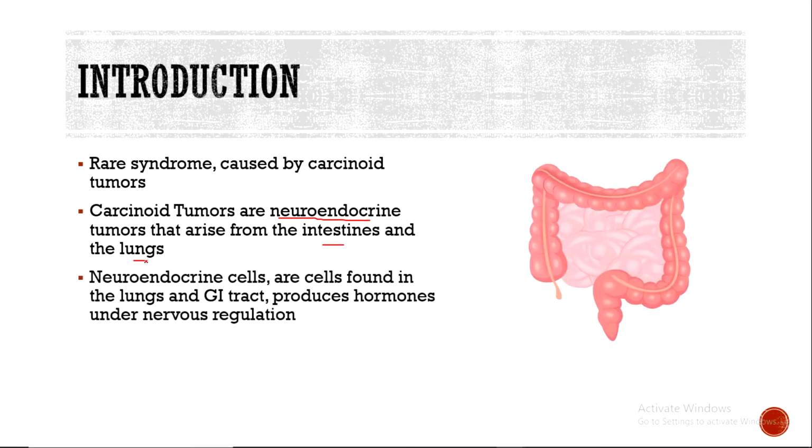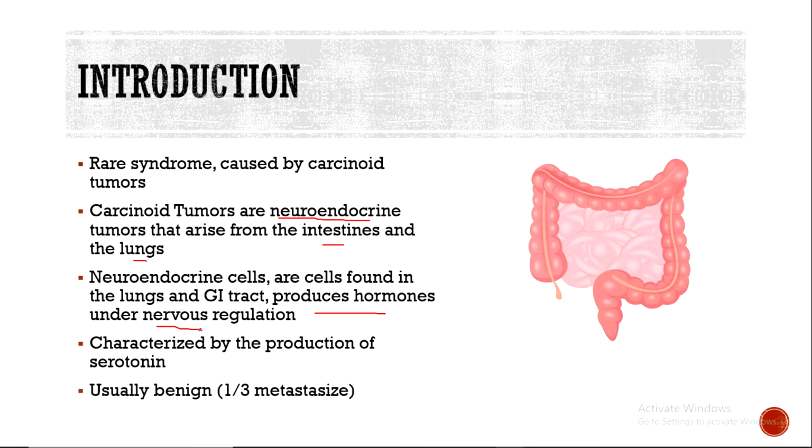Now, the neuroendocrine cells are cells that are found in the epithelium of the lungs and the GI tract, and they are specialized in the production of hormones under nervous regulation. In the carcinoid syndrome, the characteristic hormone that is produced is serotonin. Now, these tumors are usually benign, only 1/3 of them metastasize, and they are usually a solitary mass, and only 1/3 of the cases present with multiple masses within the patient's gut.